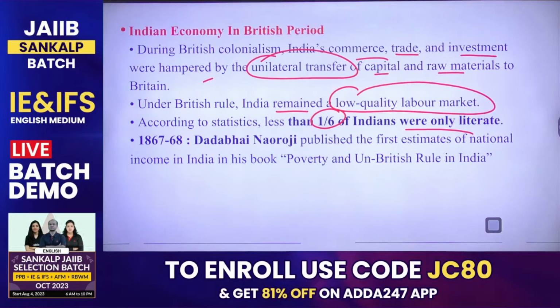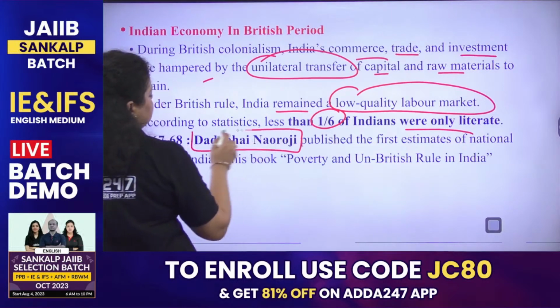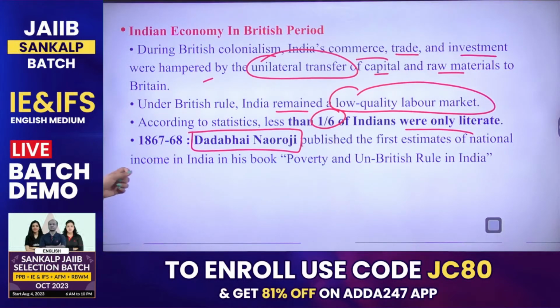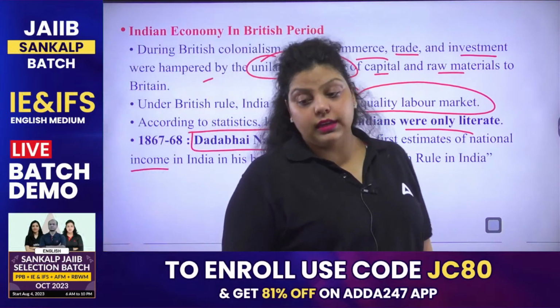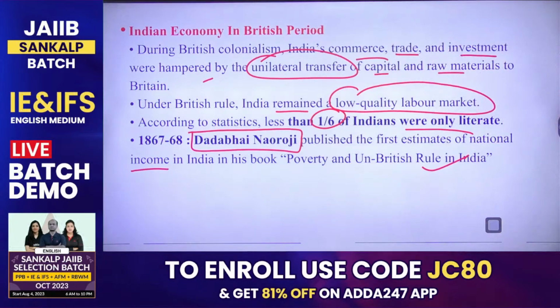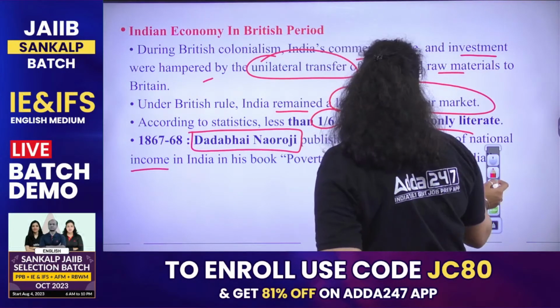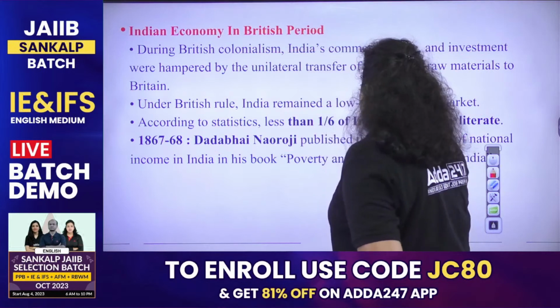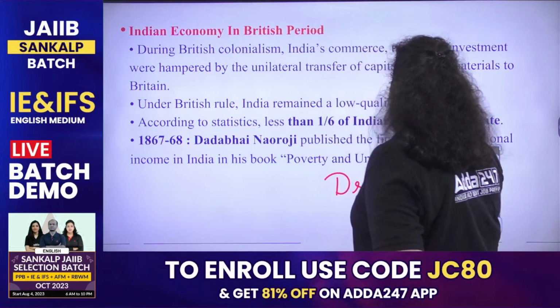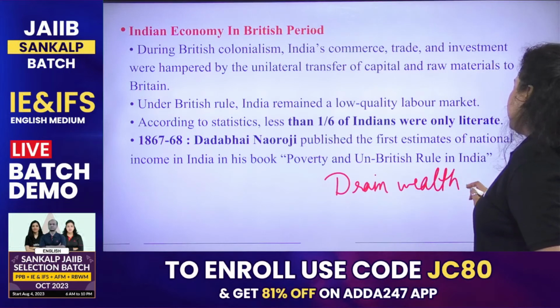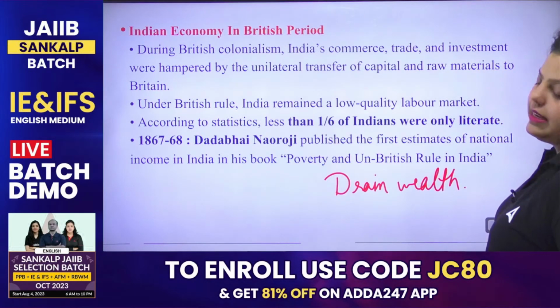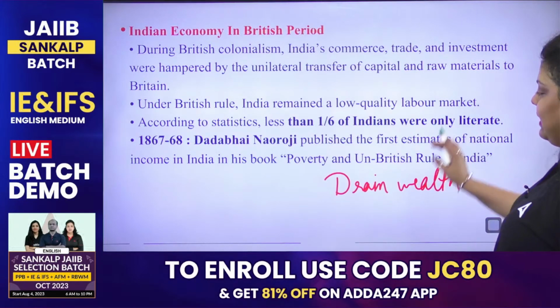And then in 1867-68, Dadabhai Naoroji published his first estimates about the national income of our country, in his book named Poverty and Un-British Rule in India. Under this particular book, he defined the drain of wealth theory, and he estimated the national income for the first time in the year 1867-68.